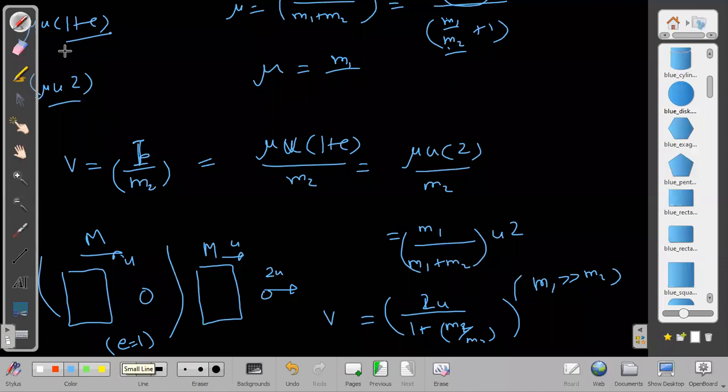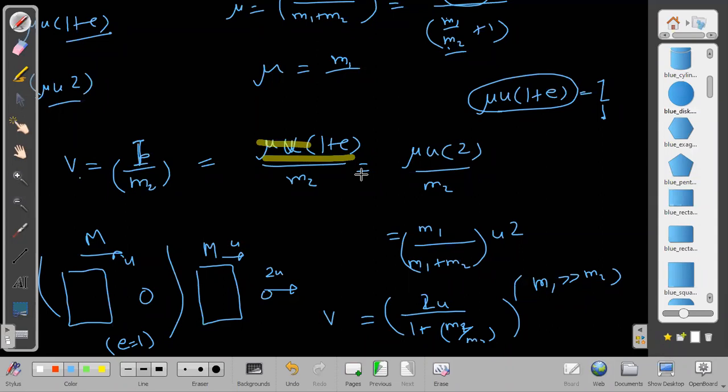Are you noticing that we are relying heavily on this formula? So this formula is really very, very important. We are using it in several places. Moreover, it has the advantage that it is independent of the frame of reference, so never forget this formula for impulse. From impulse, not only did we get the momentum last time, we also get that impulse divided by mass will be the velocity. So I upon m2 will be the velocity obtained by the second particle. That also we obtained. Therefore, the impulse formula is really very, very important for us. We should not forget it. And these two we answered by impulse.